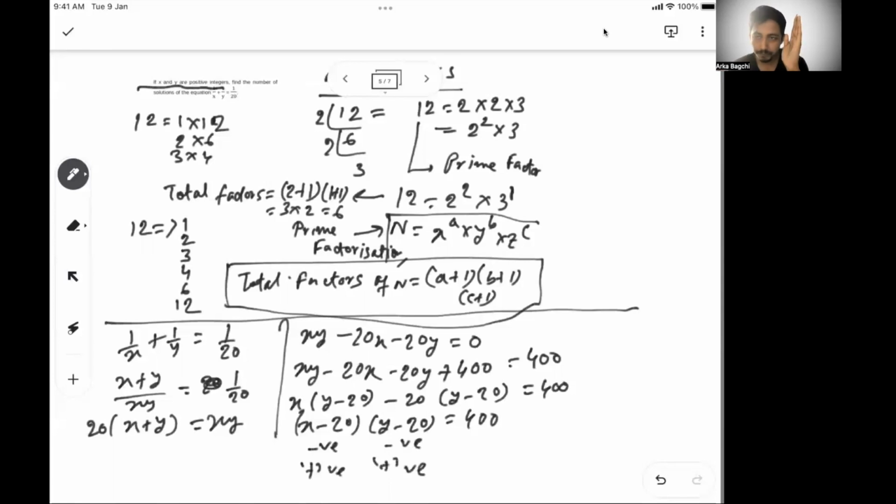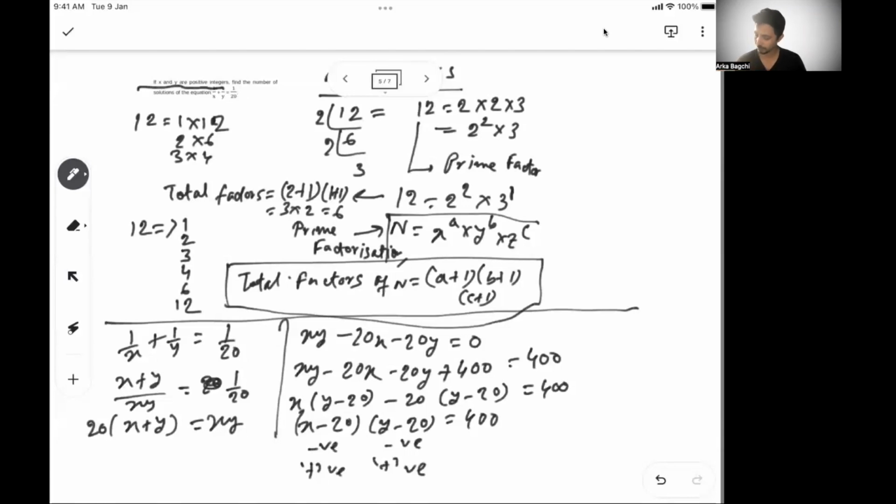Now, see this carefully. x and y both are positive integers. Now, if x is a positive integer, if x is greater than 0, x minus 20 will always be more than minus 20. By saying more than minus 20, that means if x is 10, then 10 minus 20 becomes minus 10. And y is also 10, so y minus 20 becomes minus 10. Then the idea is it will never be equal to 400. Why I'm trying to say, because both these values will be less than 20 in absolute value.